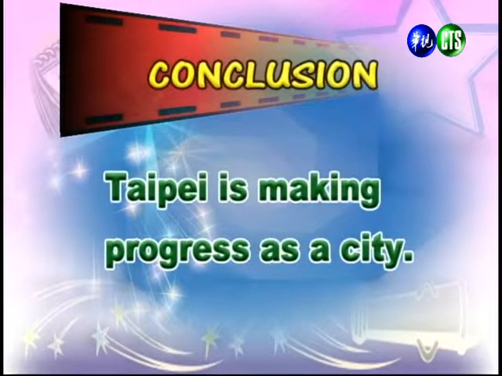We want a very positive conclusion into a negative conclusion. And so we'll say something like this one: Taipei is making progress as a city. 好，在结论的部分呢，我们可以写下像这样子的句子：台北就一个城市来讲，它是不断在进步的。All right, and the next thing that we need to do is we have to decide what to put into the body of our paper.